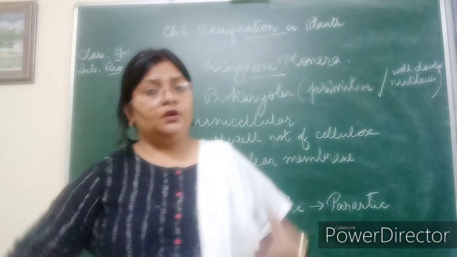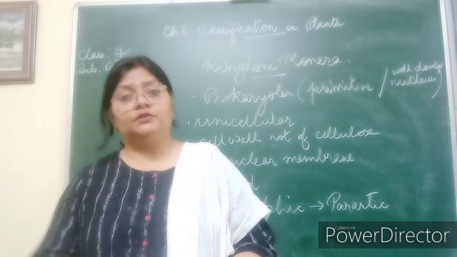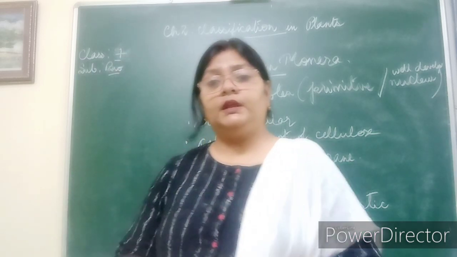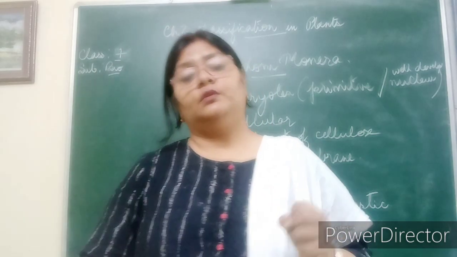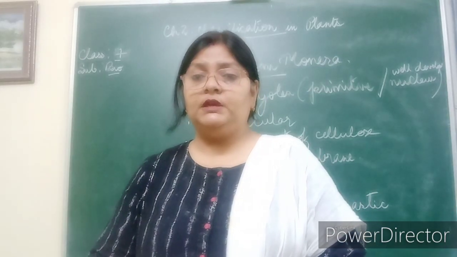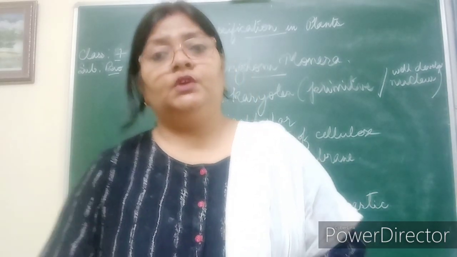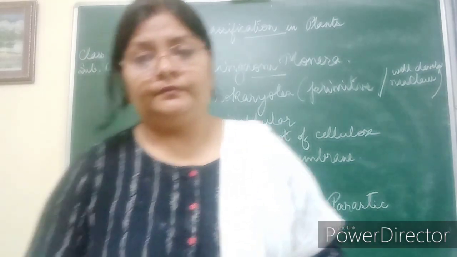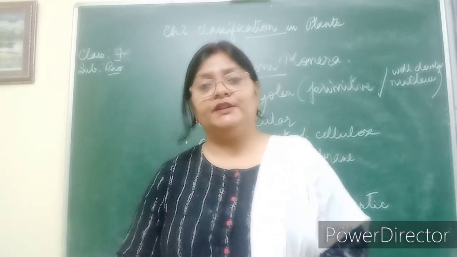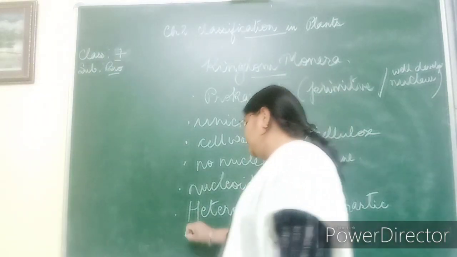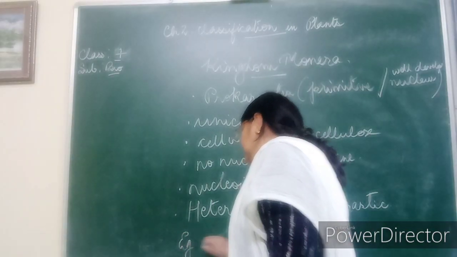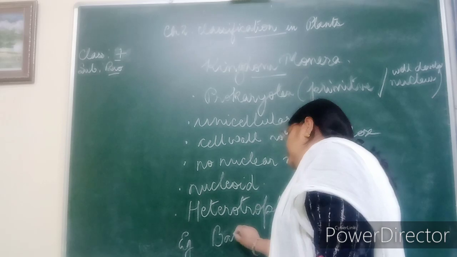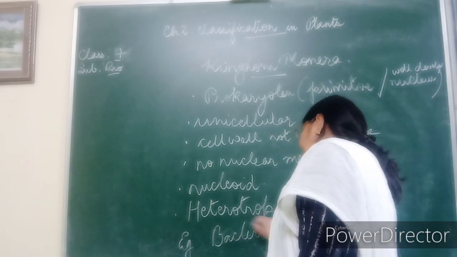That is, they depend on host plants or host organisms. They grow on it and they totally absorb the food from the host organism. So they might be parasitic in nature. The best example of this kingdom is bacteria. So we'll today study in details about bacteria.